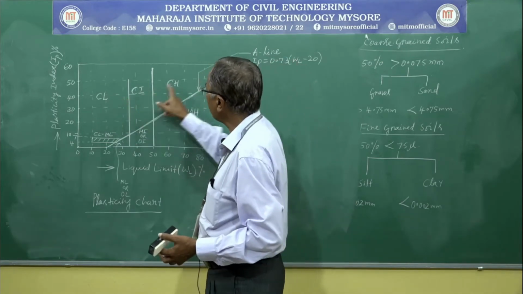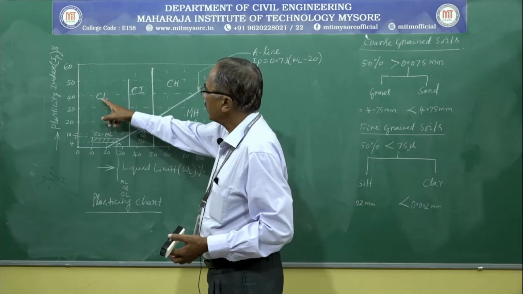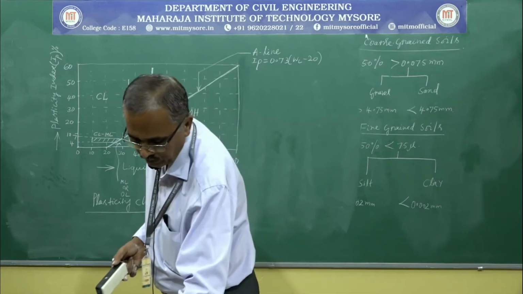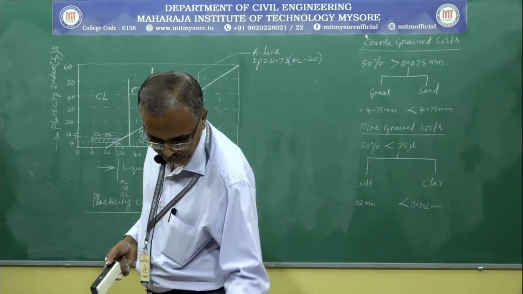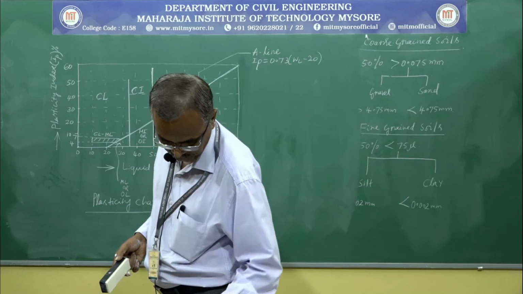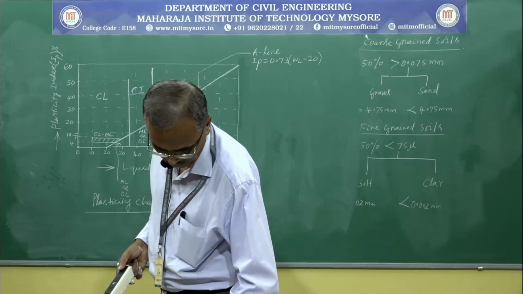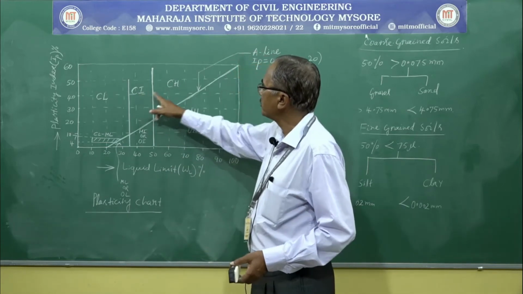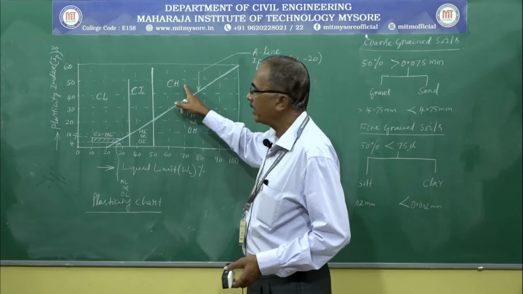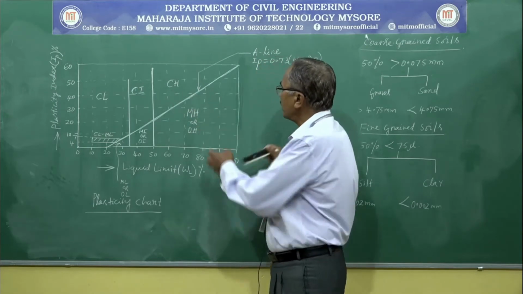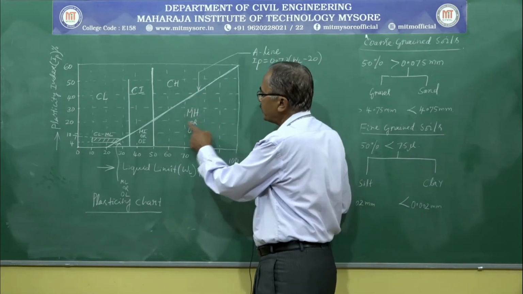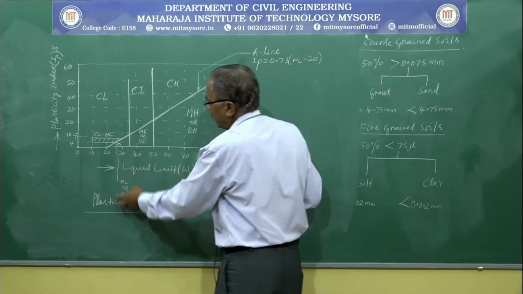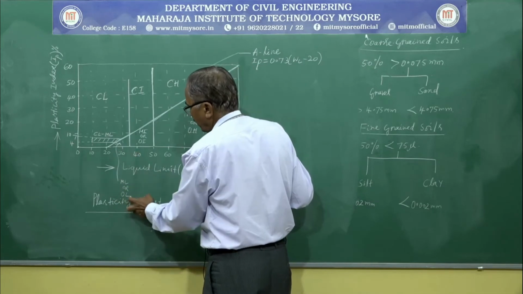Here CL, CI, CH: CL represents clay of low plasticity, CI represents clay of medium plasticity, CH represents clay of high plasticity. Similarly, MH represents silt of high plasticity, MI silt of intermediate, medium plasticity, and ML represents silt of low plasticity.